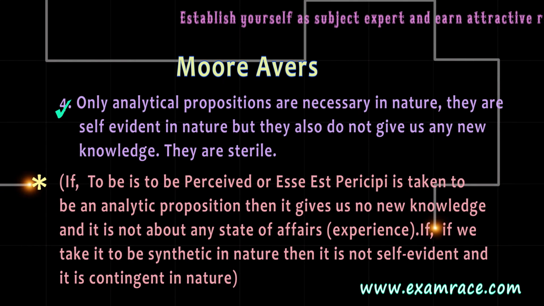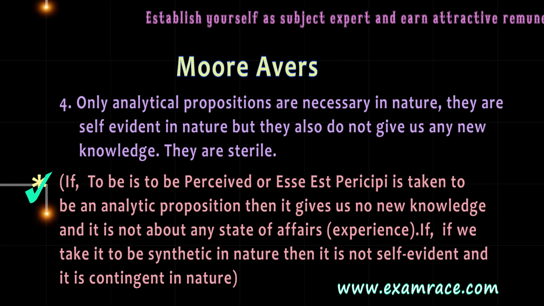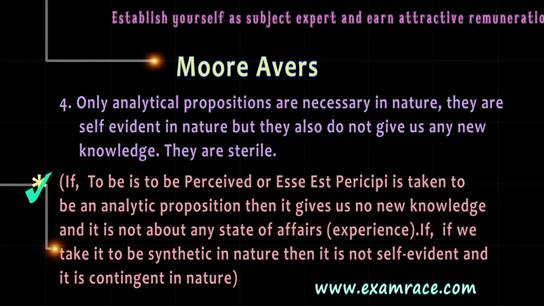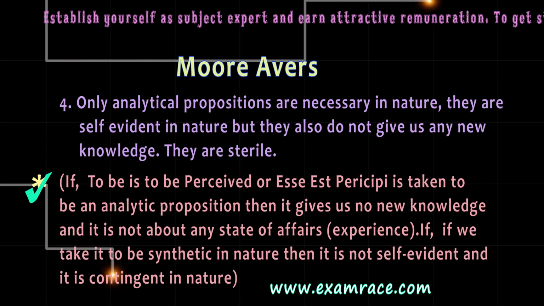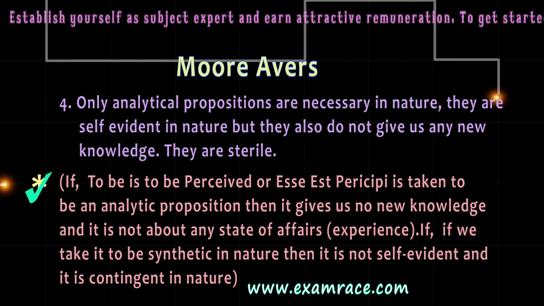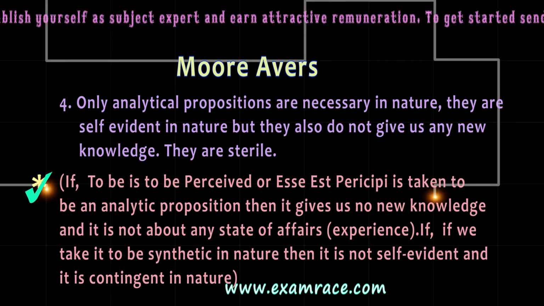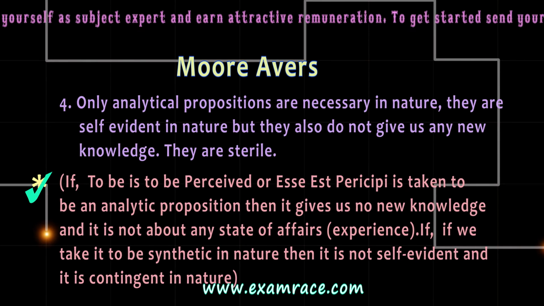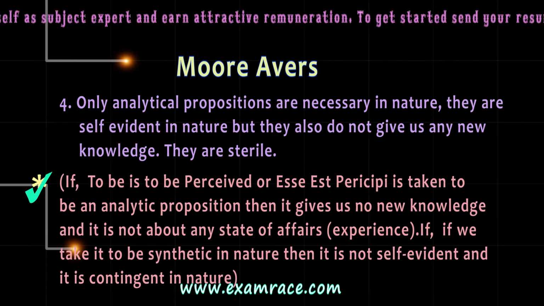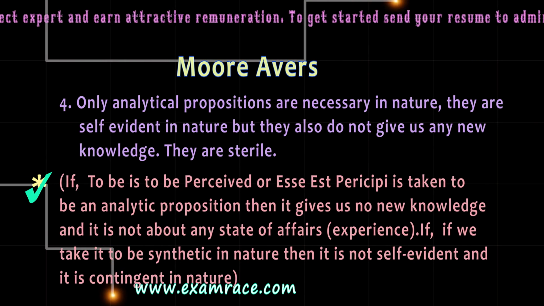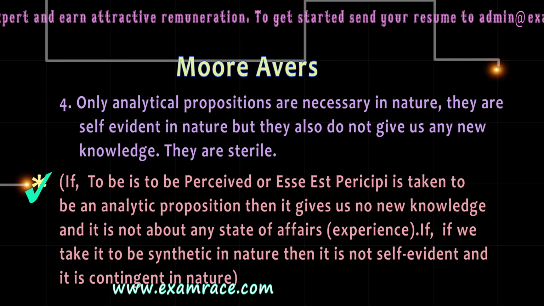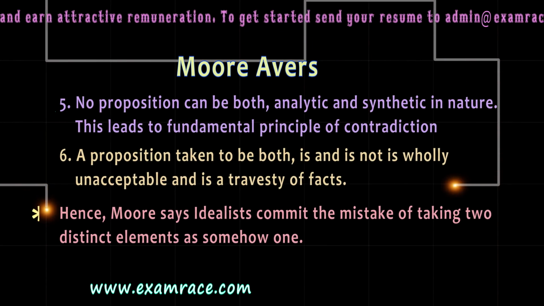Hence they are sterile. If "to be is to be perceived," or esse est percipi, is taken to be an analytic proposition, then it gives us no new information or knowledge, and it tells us nothing about the state of affairs or experience. If we take it to be synthetic in nature, then it is not self-evident and contingent in nature. Number 5.